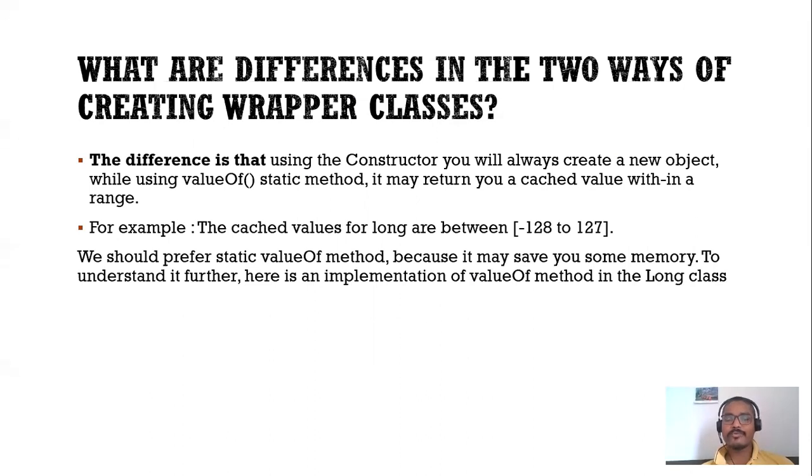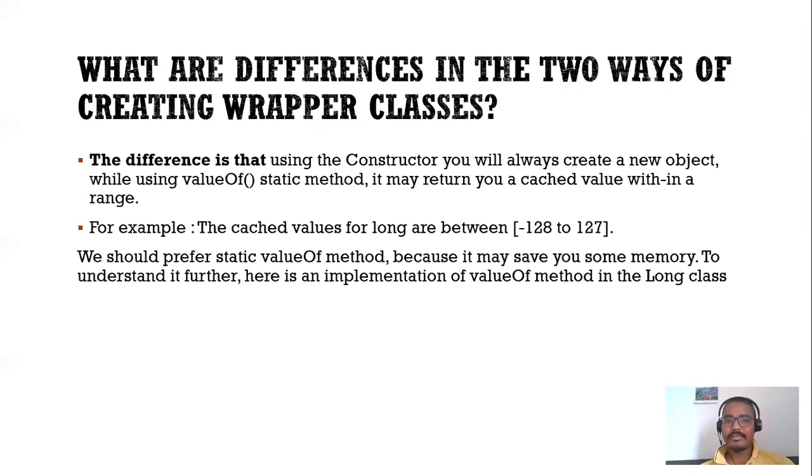But if you are using the valueOf method, it will never ask you to create another object. Even if you use two instances, two references, those two references will point to the same memory location. That means you are saving some memory. The values of these two instances are stored at the same memory location when you use the valueOf method.